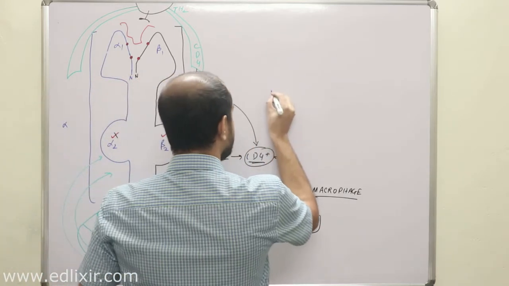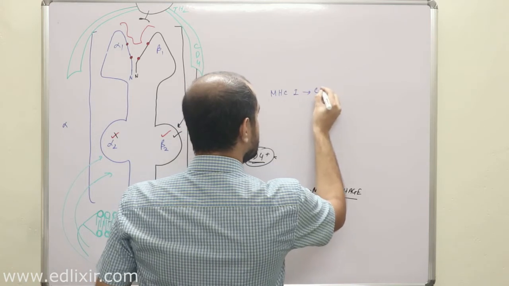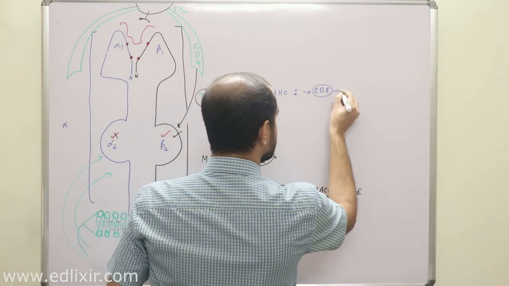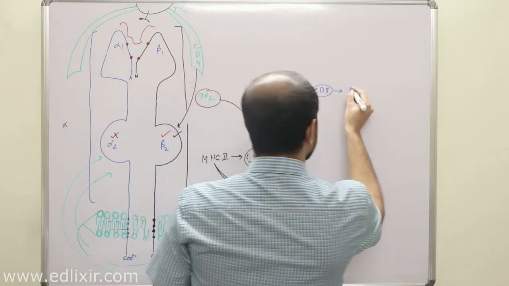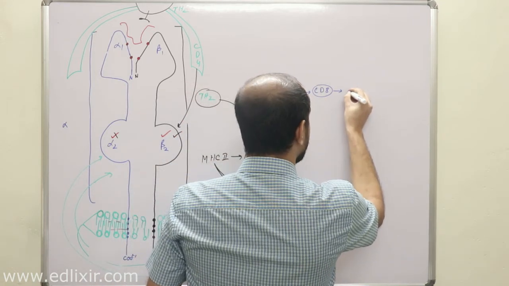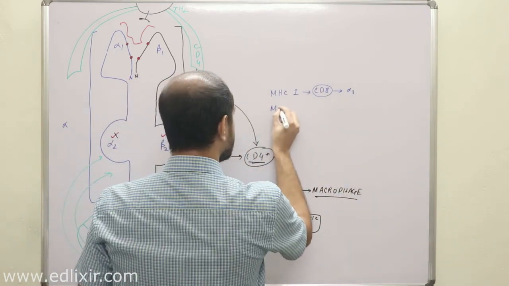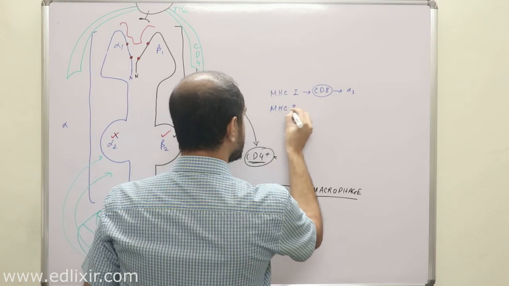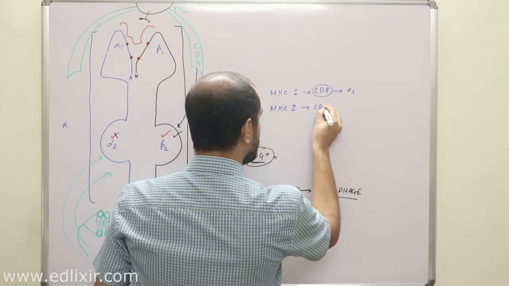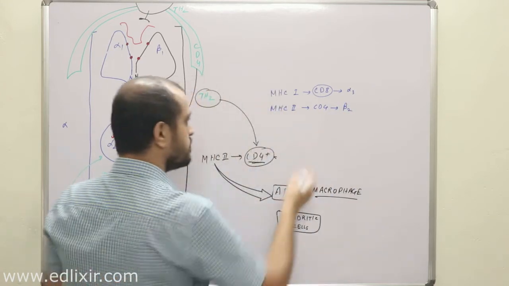Why? Because in MHC class 1, CD8 interacts with what? Alpha 3 portion of the alpha peptide. But in MHC class 2, CD4 interacts with beta 2 portion of the beta peptide.